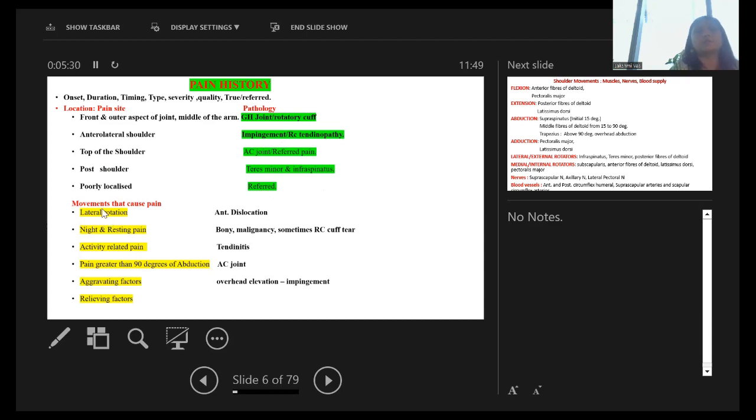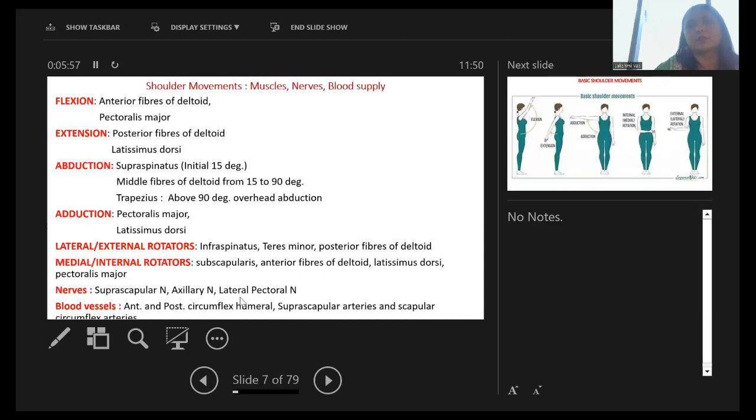And these are movements that cause pain and their pathologies. Lateral rotation being painful is associated with anterior dislocation. Night and resting pain suggests bony injuries or malignancy. Sometimes rotator cuff tear also presents as night and resting pain. Activity related pain suggests tendinitis. Pain greater than 90 degrees of abduction suggests the AC joint. Aggravating factors are overhead elevation and impingement, and relieving factors.